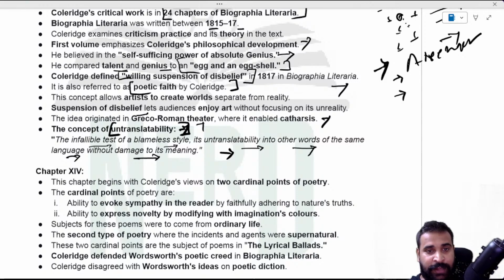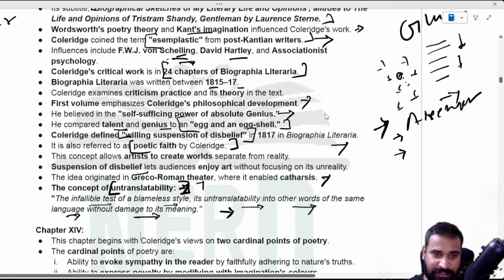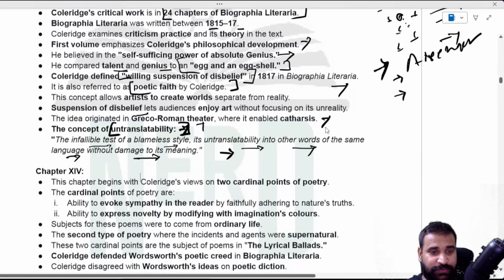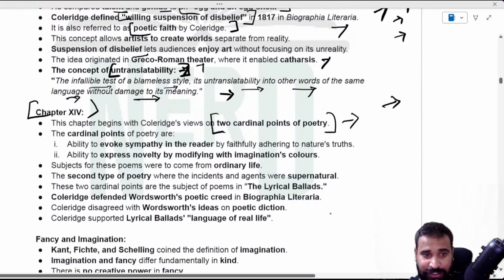And now this is all about the thing that they have also asked in the exam. Now let's move to an important chapter, chapter number 14, where you get a lot of stuff. For example, two cardinal points of poetry, and they have asked questions based on that. And what are these two cardinal points?